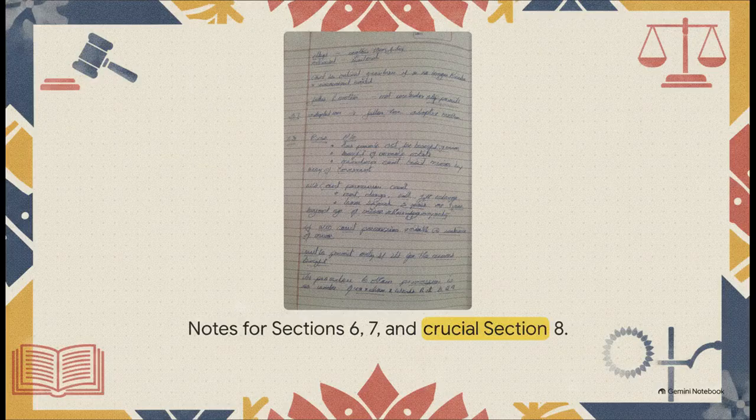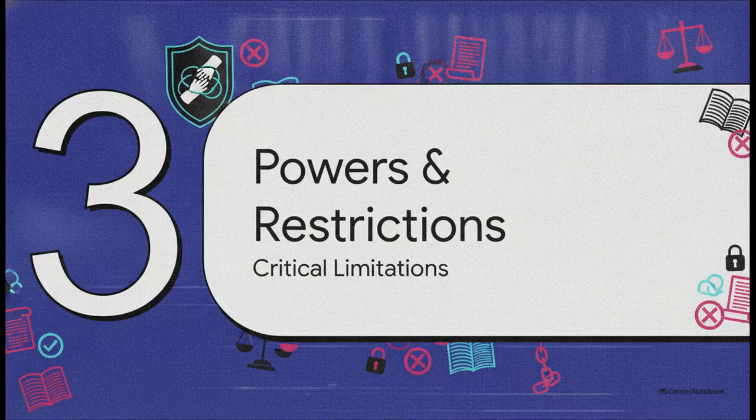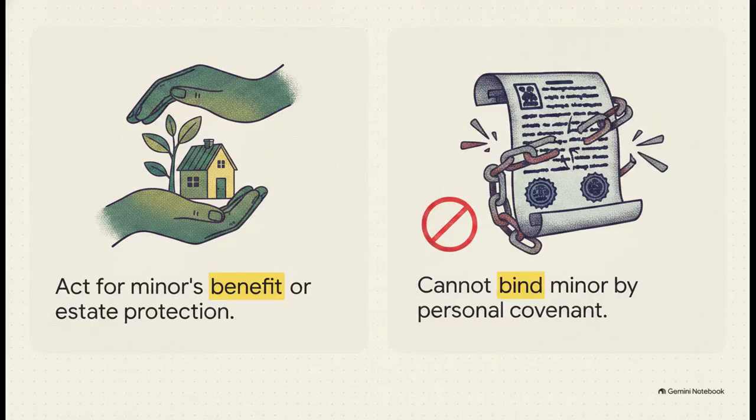That wraps up the core of Sections 6 and 7, which brings us to the ultimate heavy hitter of this entire law. This next part is where the bulk of the exam points are hiding. Section 8. Let's get right into it. Section 3. Powers and critical restrictions. Consider yourself heavily warned on this one. Let's break down exactly what a guardian can and cannot do under Section 8.